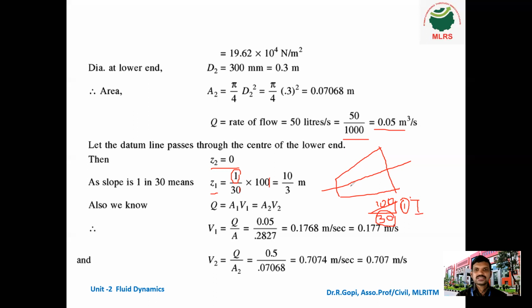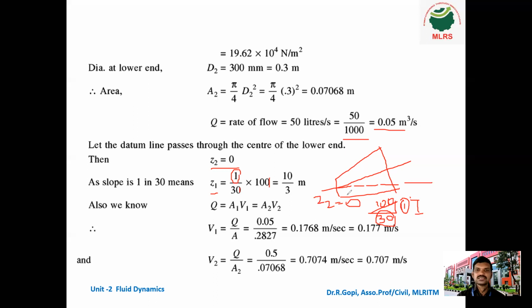So Z2, this is the datum line. Z2 is equal to 0 because we assumed that the datum line passes through the center of the pipeline at the lower end. In the question they will not give this, so you have to assume. These are all standard questions. These 3 problems we saw today are standard questions. You can keep them in your memory.